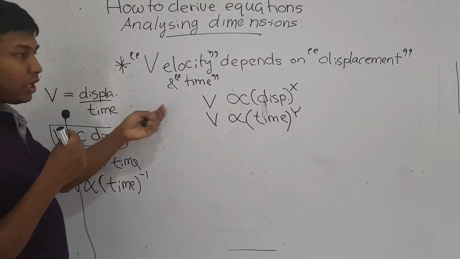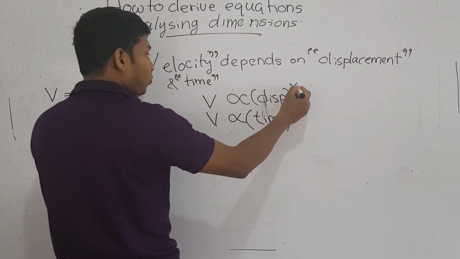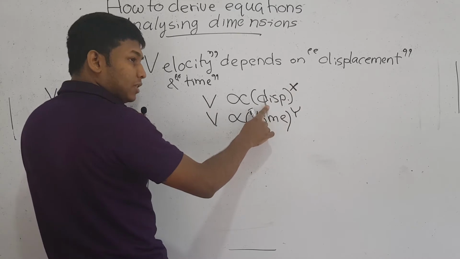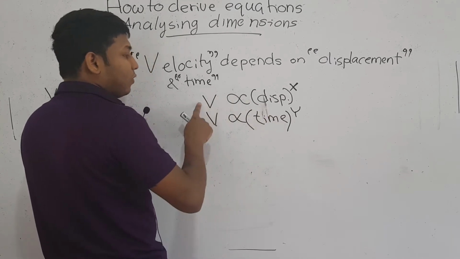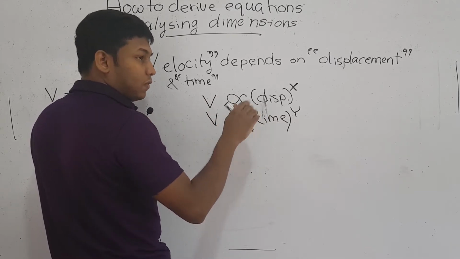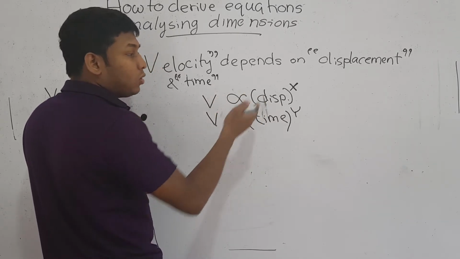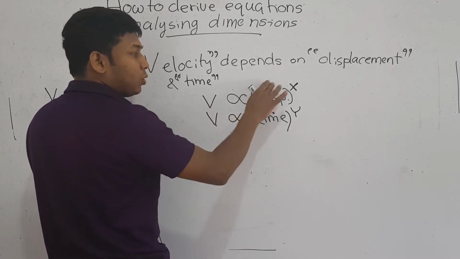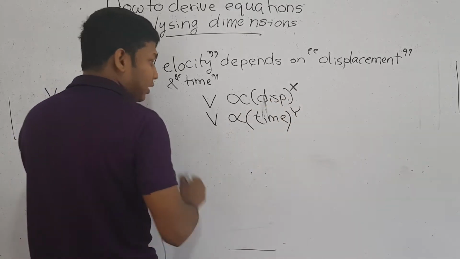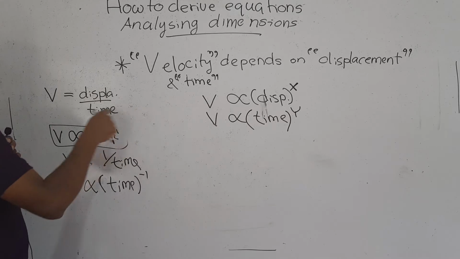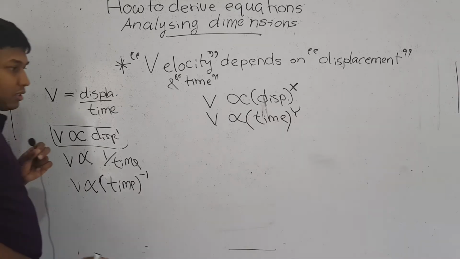But here what we are doing is deducing. We are trying to derive the equation. Therefore, we do not know to which particular power of each physical quantity velocity is proportional. What we know is that velocity depends on displacement, but we don't know to which power. Therefore, we are trying to find this number. If we get x as 1 and y as minus 1, then you get this particular equation. Let's see how to do that.